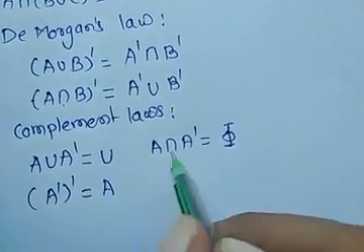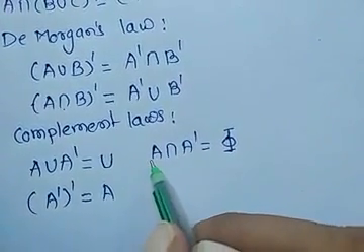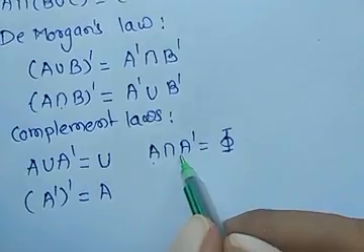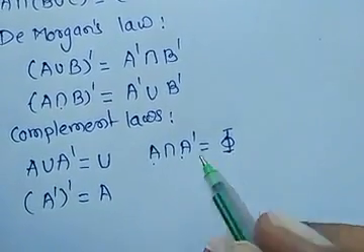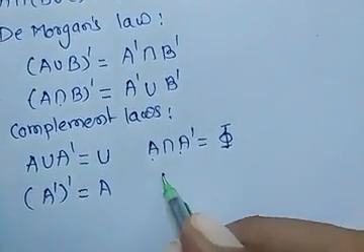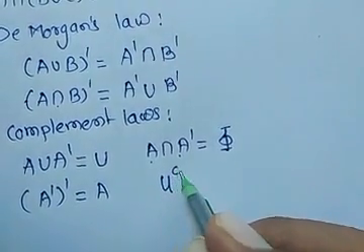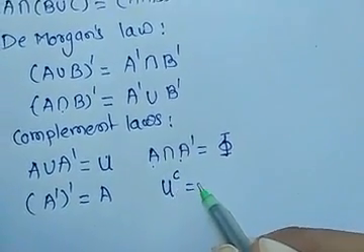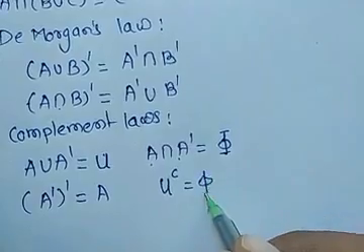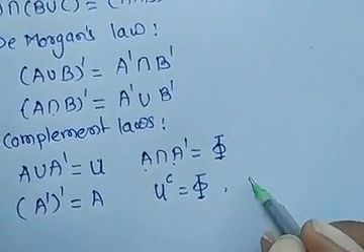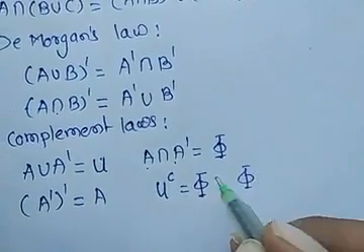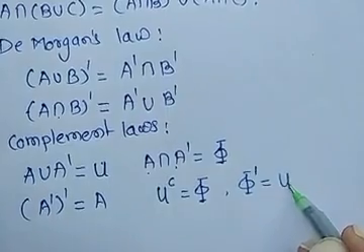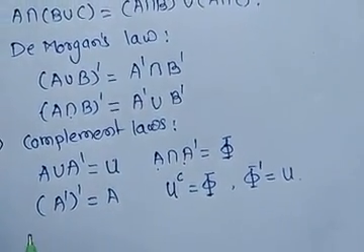The intersection of a set and its complement is always the empty set. The complement of the universal set is always empty, and the complement of the empty set, also denoted by dash or C, is equal to the universal set. Okay. These are complement laws.